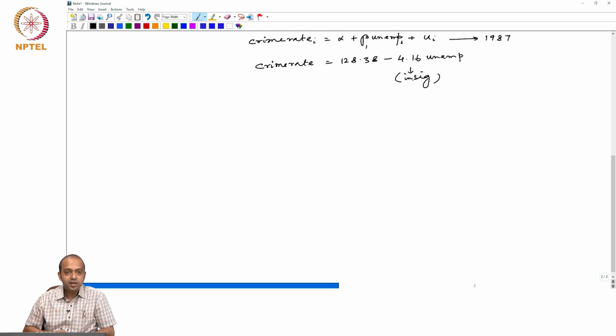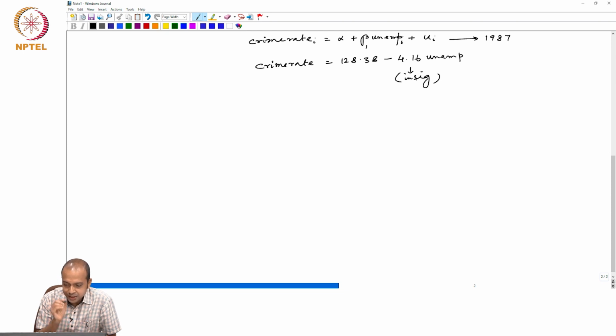So what is happening when we are working with a single cross section? First of all, the coefficient of unemployment is giving a wrong sign. It is not as we were expecting, because as unemployment increases, crime rate is decreasing, which is difficult for us to believe. So this is against the theory. And secondly, this coefficient is not significant also. Then the question is, why is it happening?